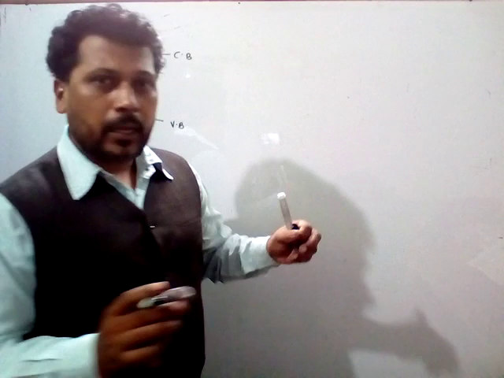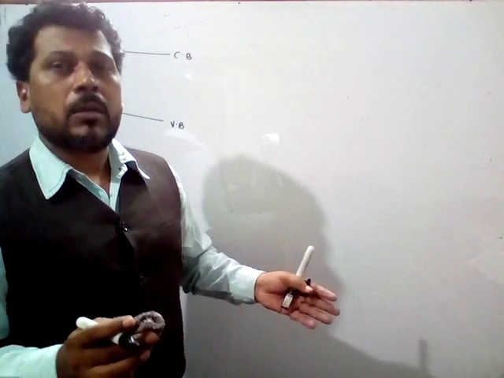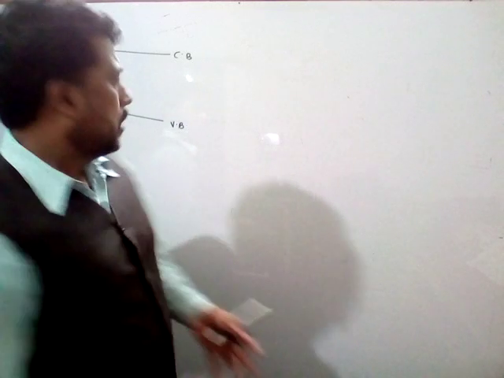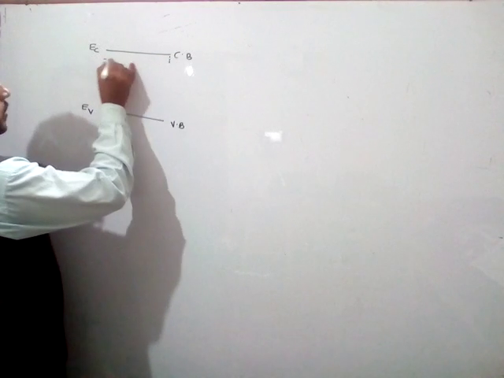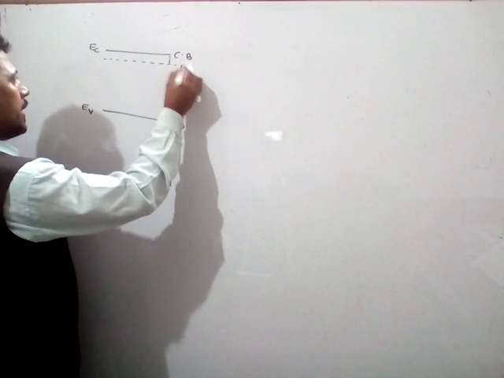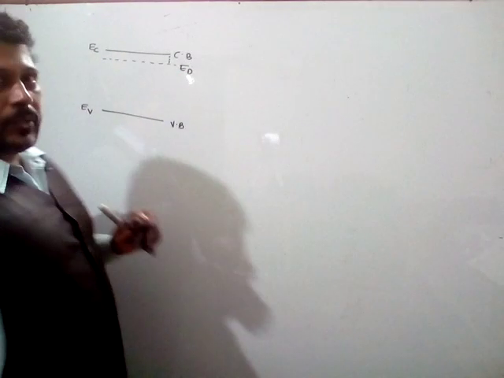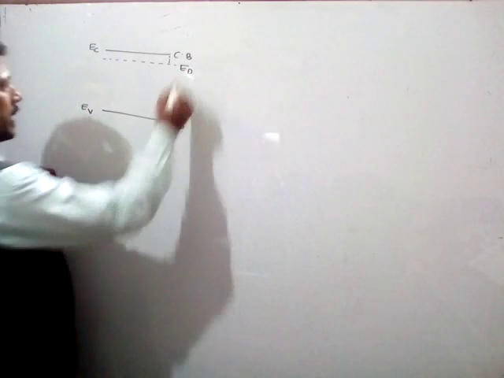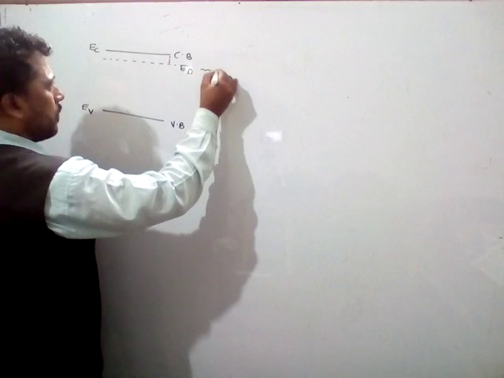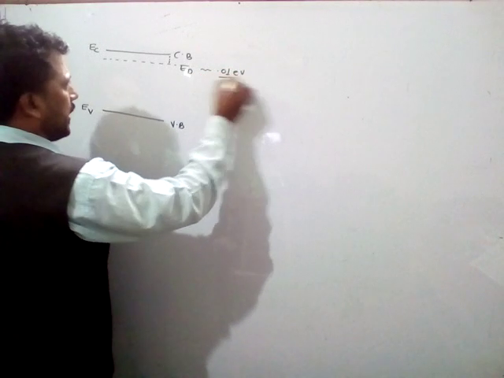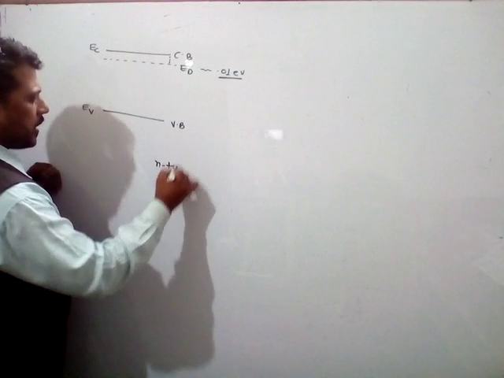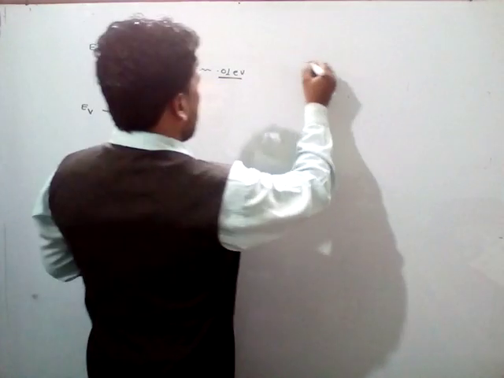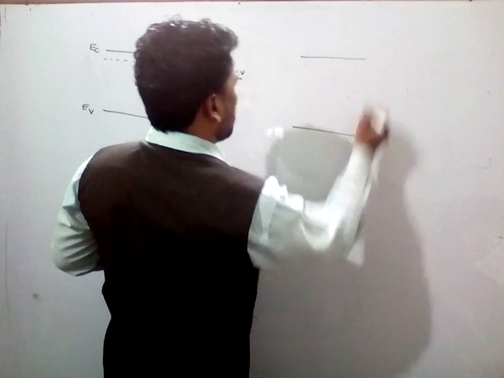Due to the extrinsic semiconductor, or the impurities, some energy level forms which lies below the conduction band. That is known as the energy level due to the donor atom, ED, and it lies 0.01 electron volts below. This happens in the N type semiconductor.